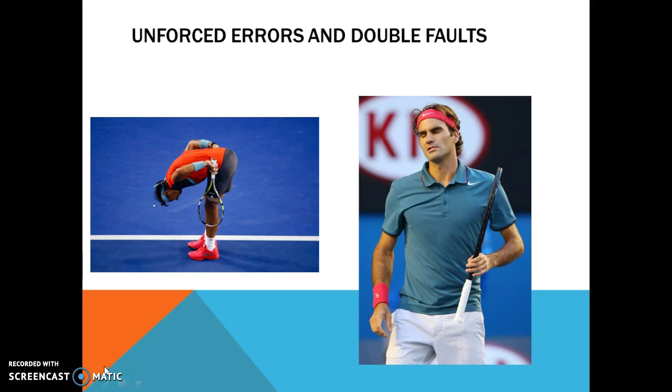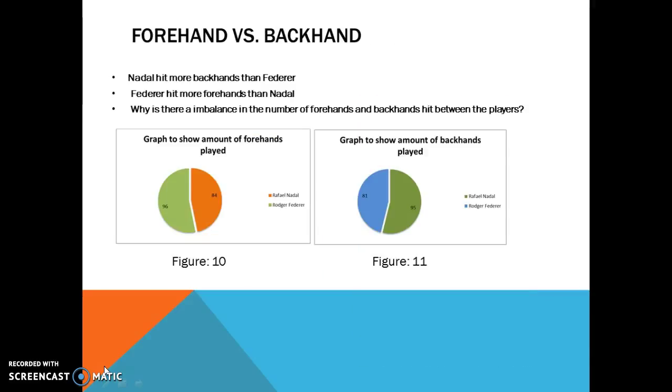Double faults and unforced errors. A double fault is when a first service and a second service is either wide or long, and therefore no ball was landed within the service box. An unforced error is when an error is made by the player when there is no pressure applied from a direct attacking shot. Forehand versus backhand.